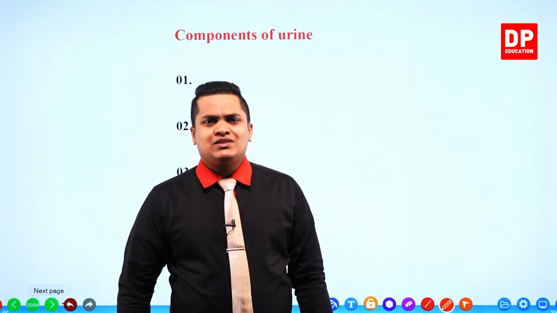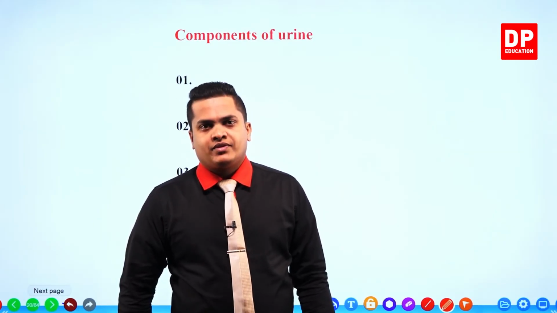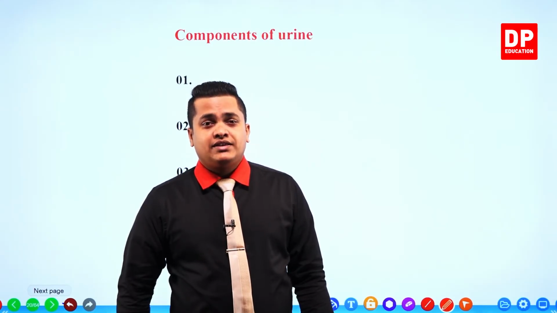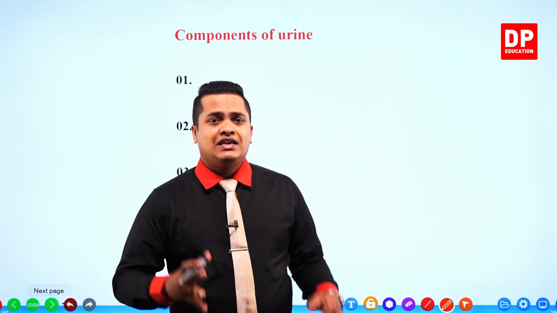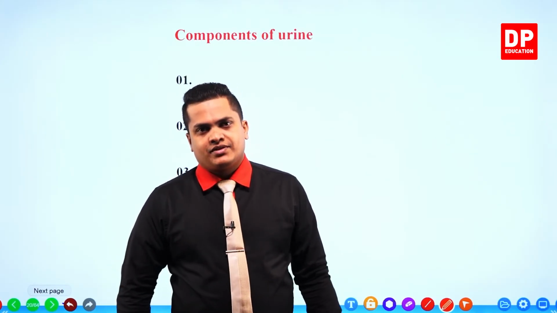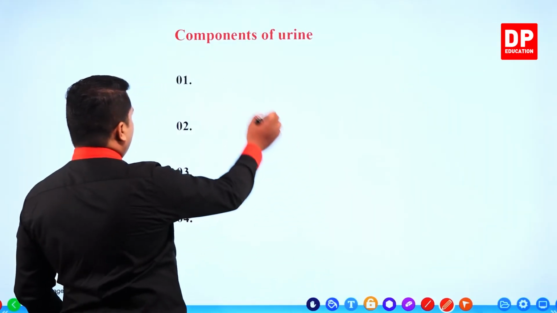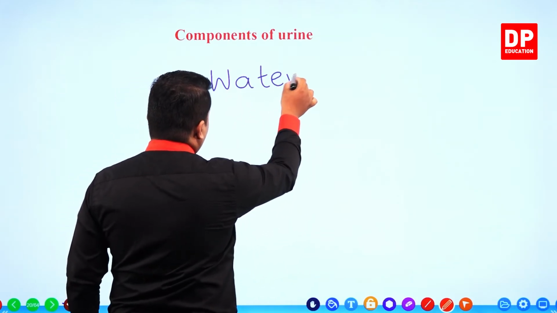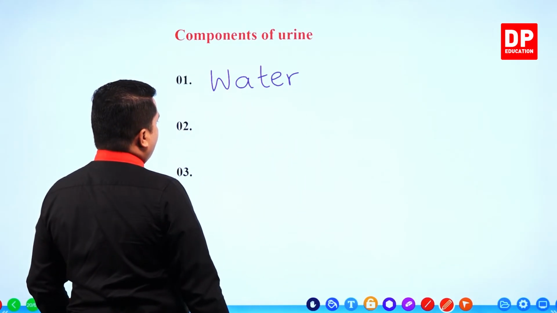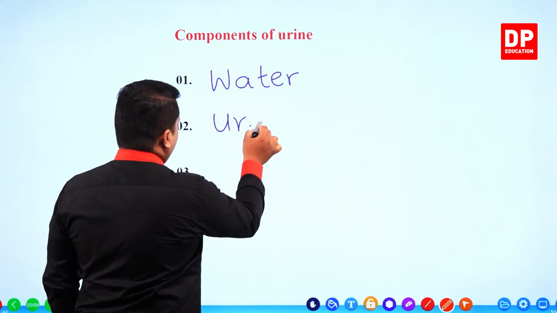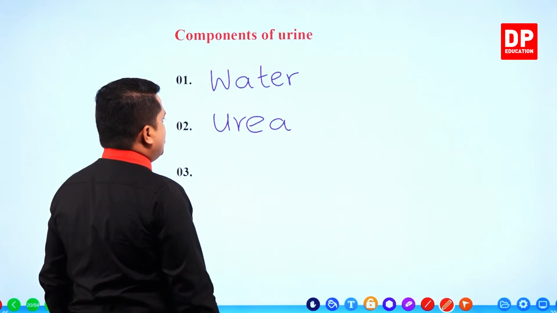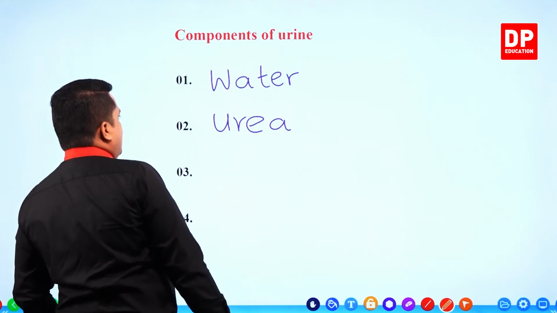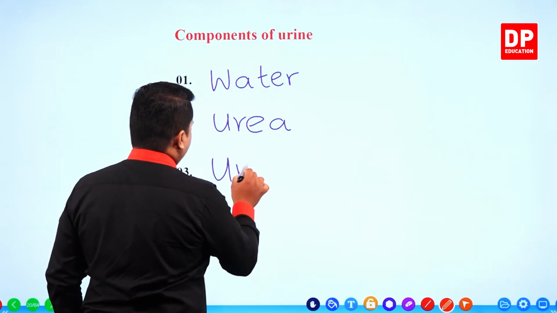So my dear children, let's see the composition of urine. Urine is mainly made up of what? Water. The main component contained, like 90% of the urine, is water. We can write the first and foremost component of urine is water. Then after that we can observe urea, and after that uric acid.